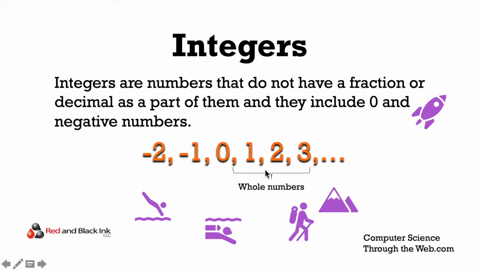And then also, obviously, you have the positive part of integers. So let's say you were a hiker, you were going up a mountain or something like that, and you had to go up so many feet. You could express that in integers. So integers are a way of looking at numbers that are not fractions. They have whole numbers as a part of them, but they do also include negative numbers as well.